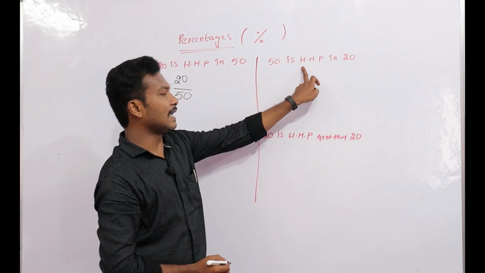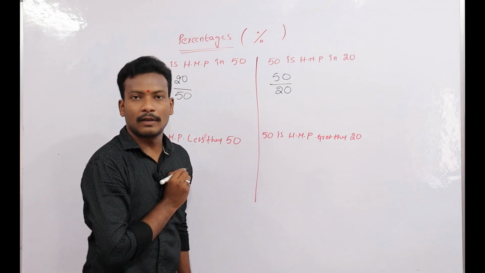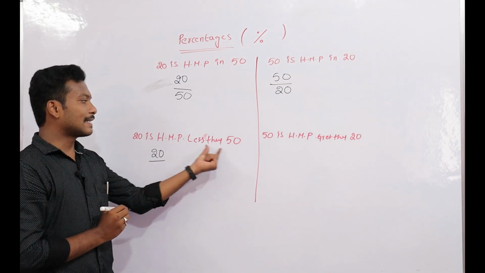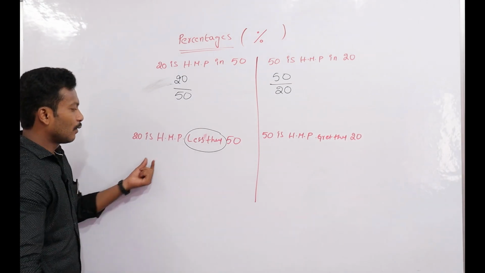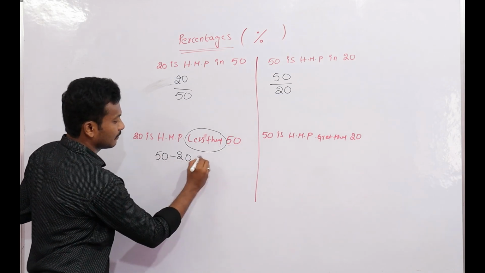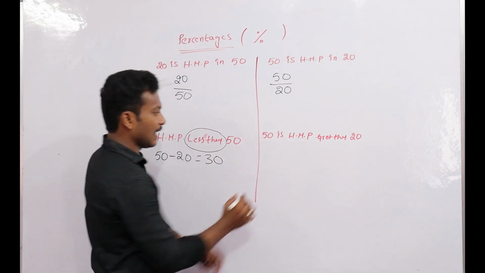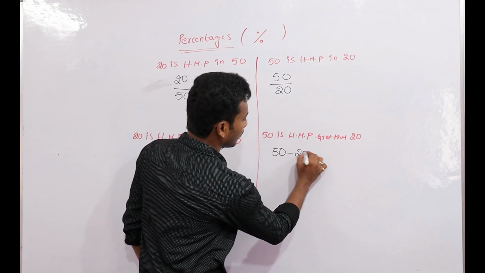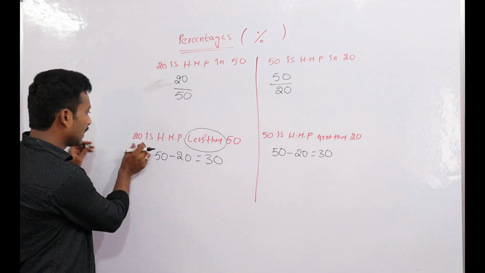Now 50 is in 20. Same. 20 is less than 50, here the word is less than. How much less? 30. Here 50 is greater than 20. How much greater? 30. Now we need to find: 20 is how much percent less than 50?